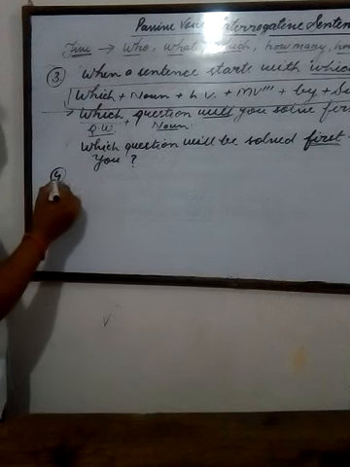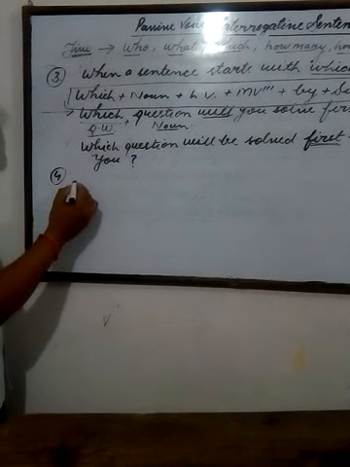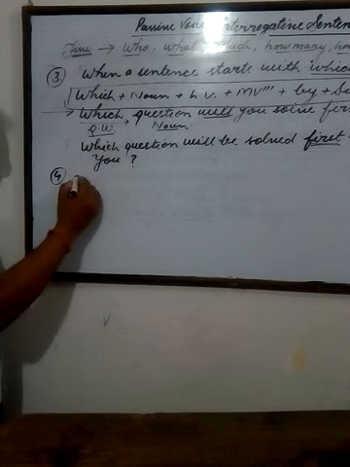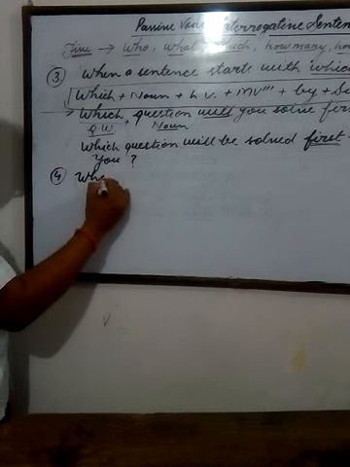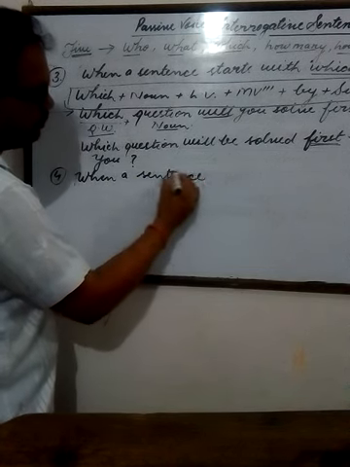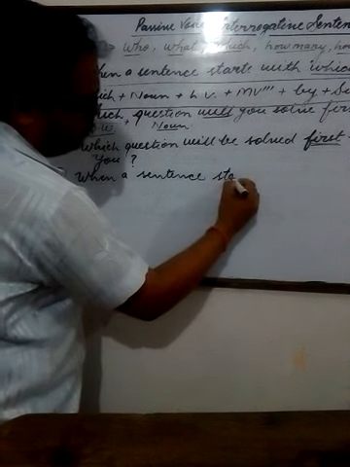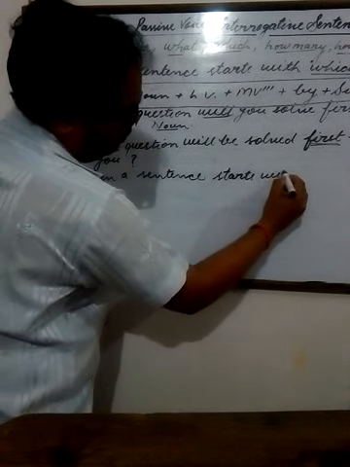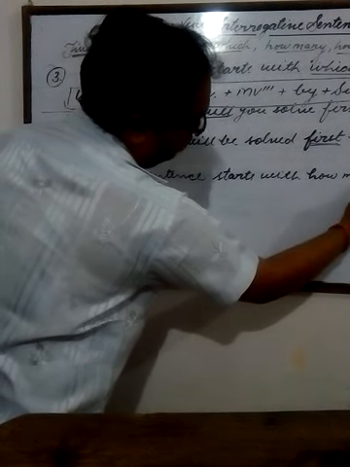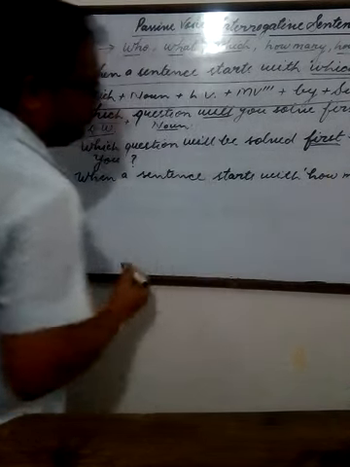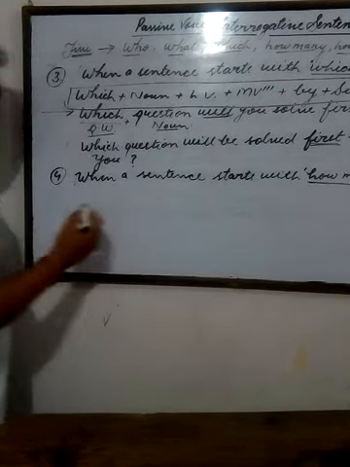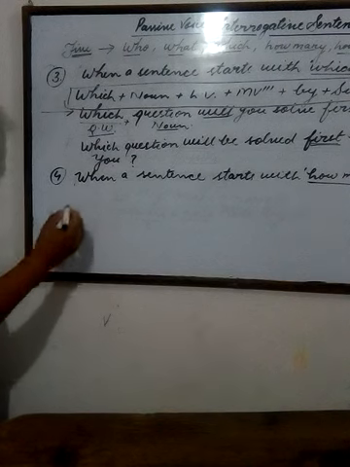The fourth type of sentence which starts with how many. When a sentence starts with how many, you know that how many is always used with plural countable nouns.